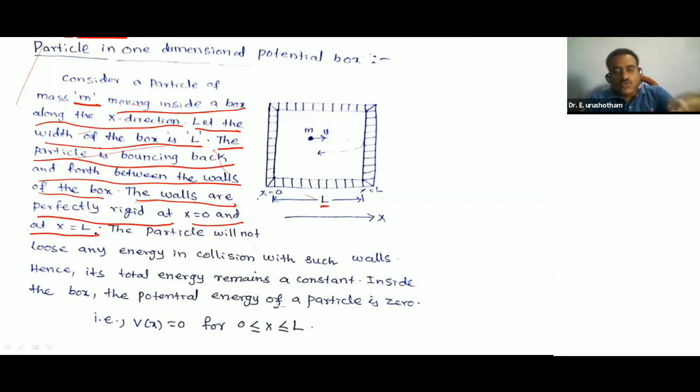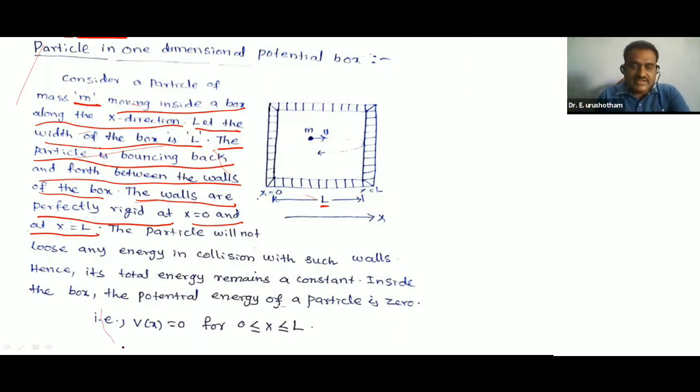So in your own words, you can write: let us consider a one-dimensional potential box. m is the mass of the particle, moving with a certain velocity v. It is incident on the walls and bouncing back without losing any energy. So inside the box, the total energy is constant and the potential energy of the particle is 0.